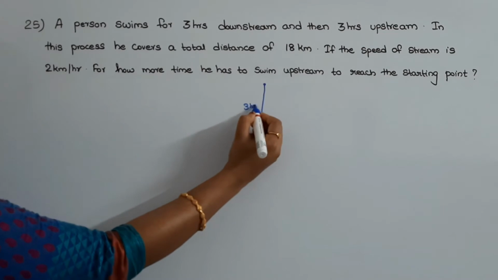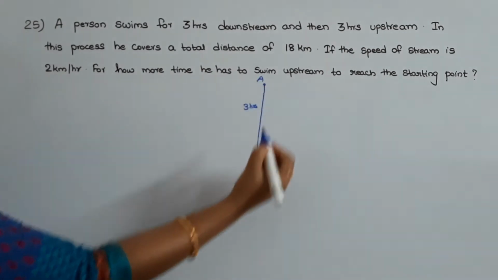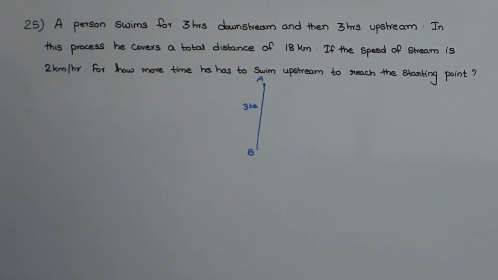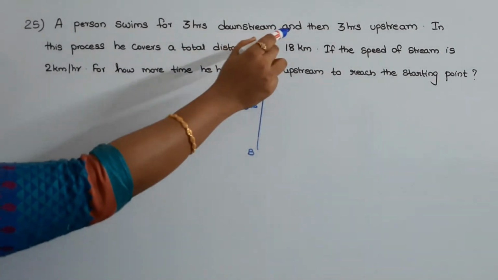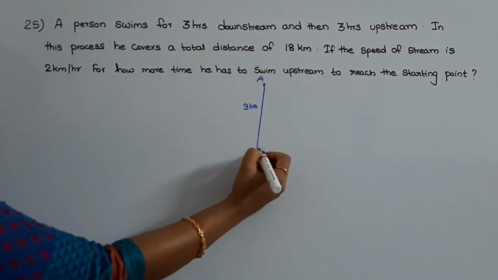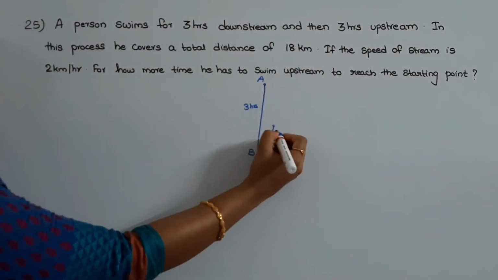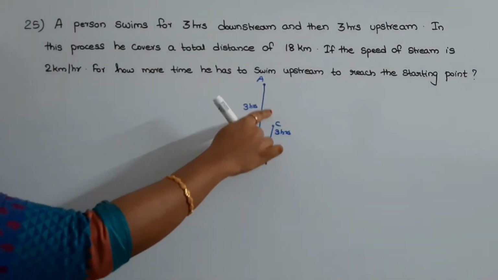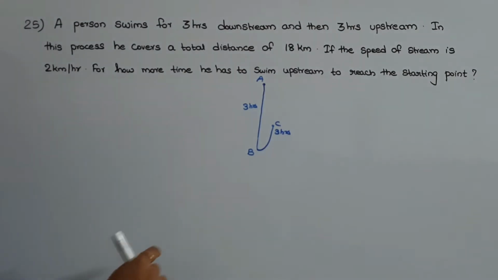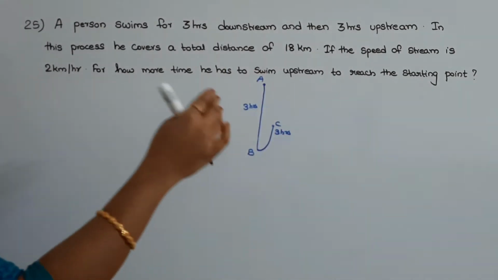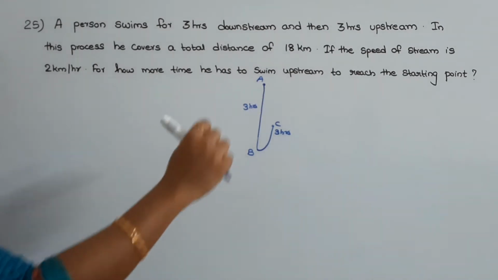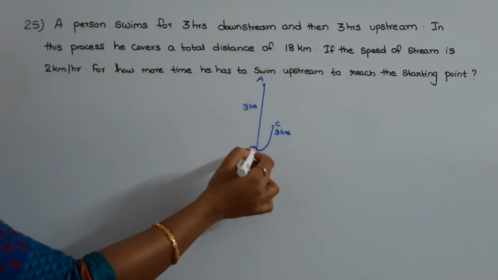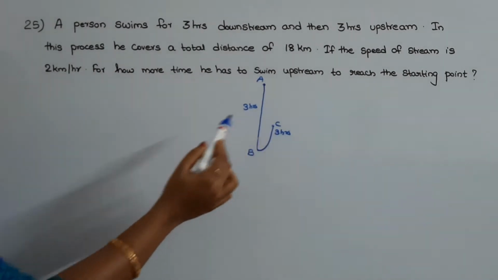So let us consider the starting point as A, and when he swims 3 hours downstream, he reaches a point B. Now they are telling that he swims 3 hours upstream. So when he swims 3 hours upstream, he could reach only up to point C. He won't be able to reach up to point A because the distance travelled upstream will be always less than that of the distance travelled downstream for a particular time period.